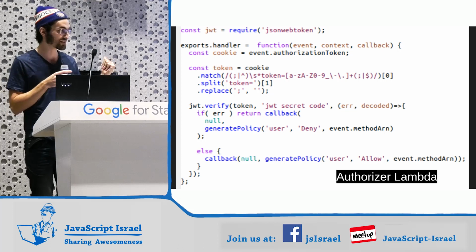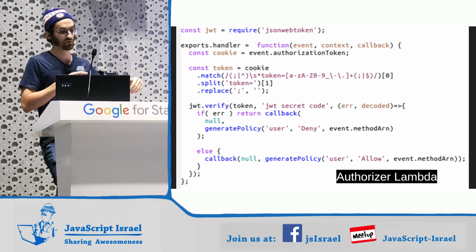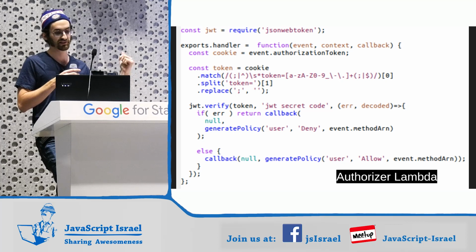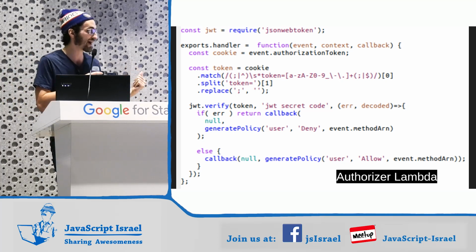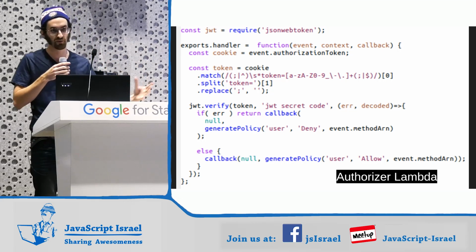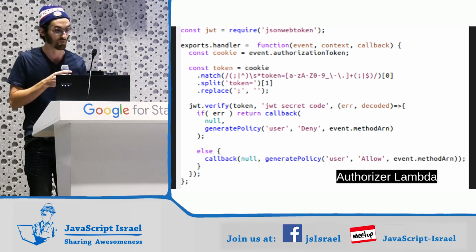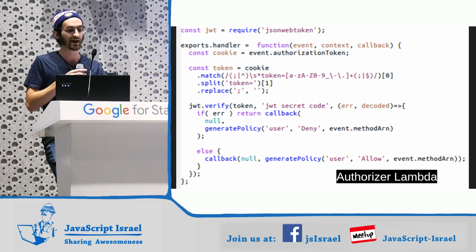And here we're doing the same thing we would do in Express, jwt.verify this token. The difference is here, when it fails, we generate a policy for deny. And when it succeeds, we're generating a policy for allow. And here we're actually using the callback. I just wanted to show you all the different ways of using Lambda. So they don't have to be fat arrows. This one's a function. The white space is wrong before the word function, so you're allowed to do that. And we're using the callback the same way we're using context.done.